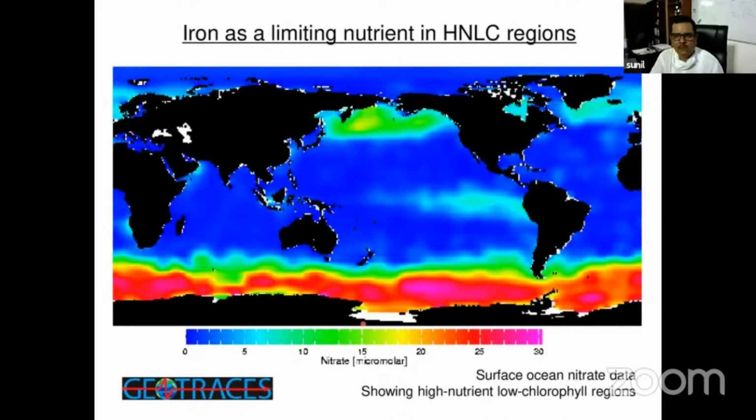Similarly, they wanted to map the entire world ocean for trace metal concentration, and to know where they are coming from, what the sources are, how they behave in the ocean, and what the internal cycling is, because they will be impacted by the oceanographic or biogeochemical processes happening in the ocean. So an ambitious program was started, I think around 2007.